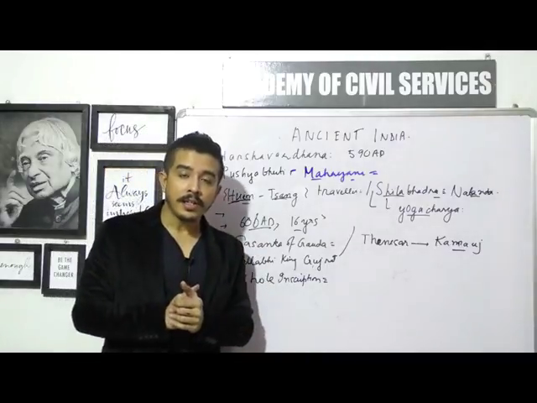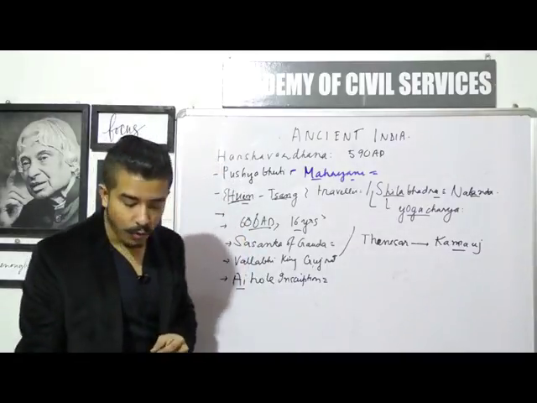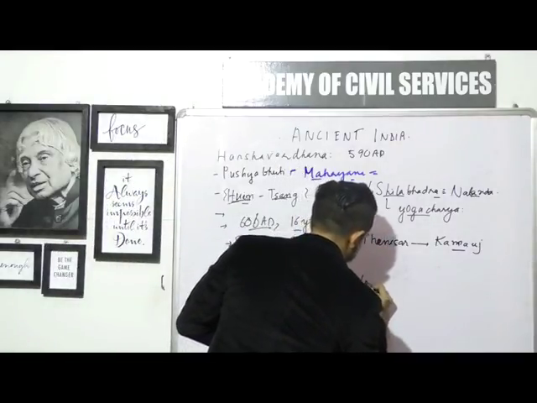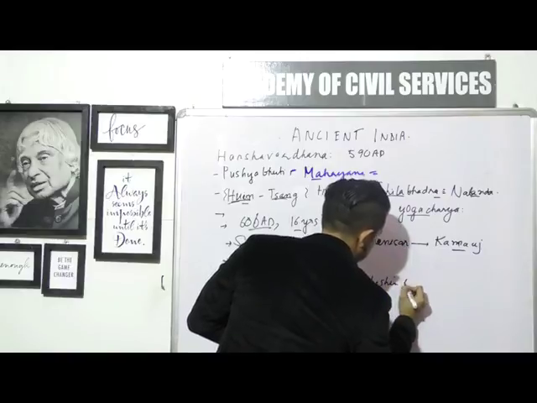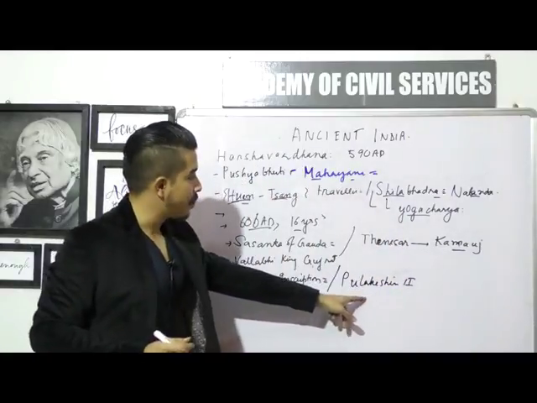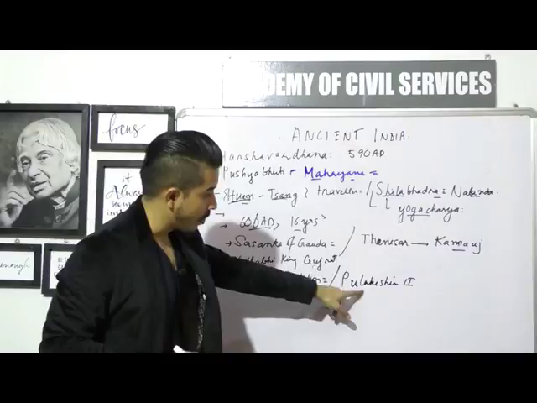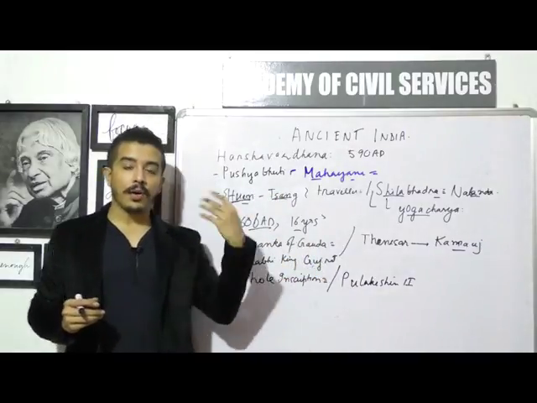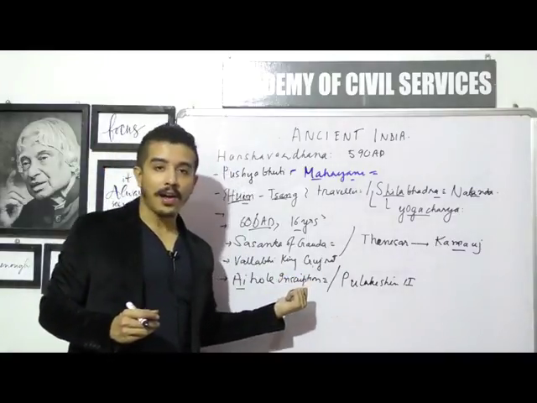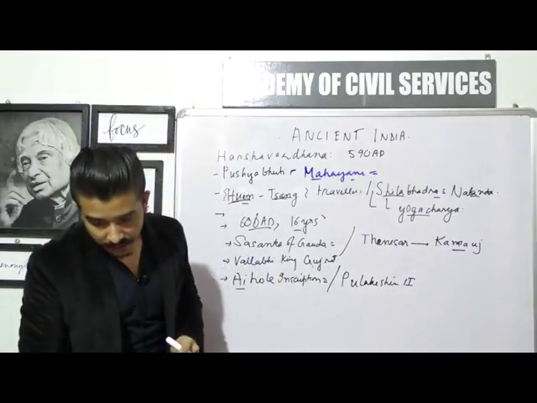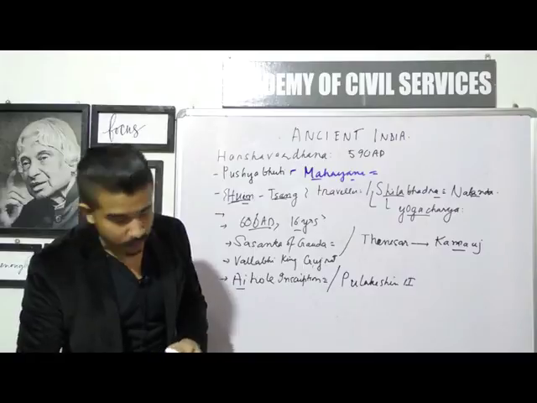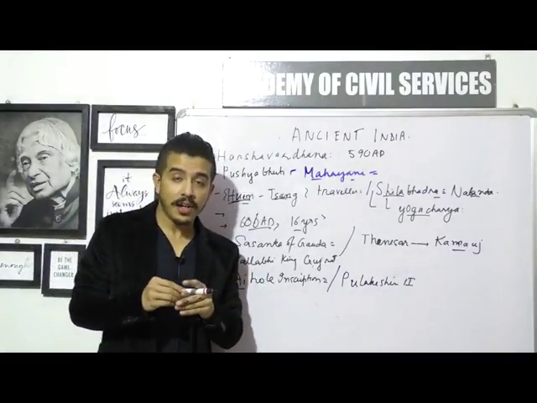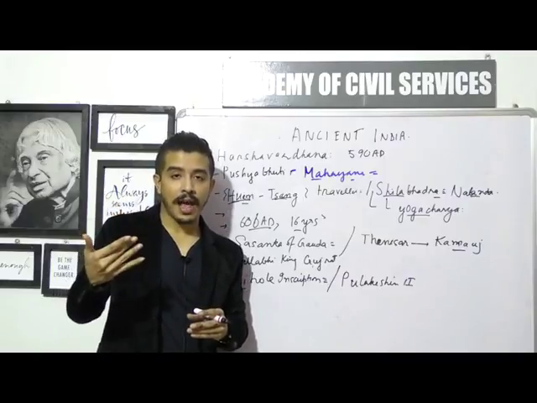But then, because there was a Chalukya king whose name was Pulakeshin II, Pulakeshin II defeated Harshavardhana, and the whole process of defeat was written down in the Eye Hole inscription. Okay, so that's something very important. So that kind of reduced and dashed the hopes of Harshavardhana for whatever his southern ambitions were.